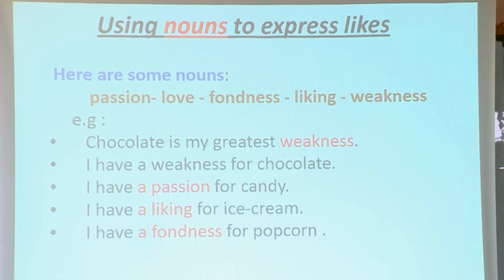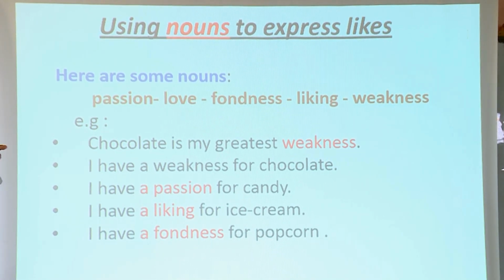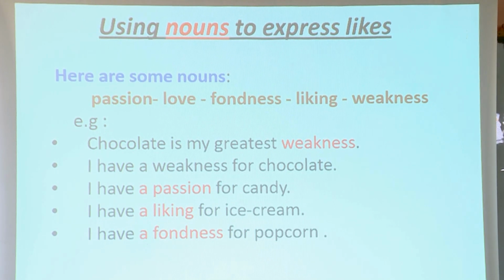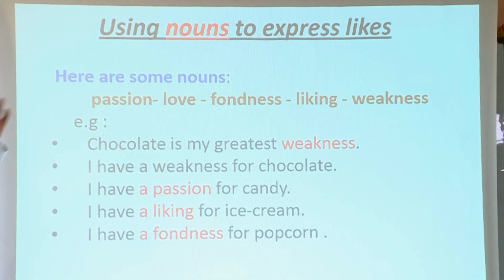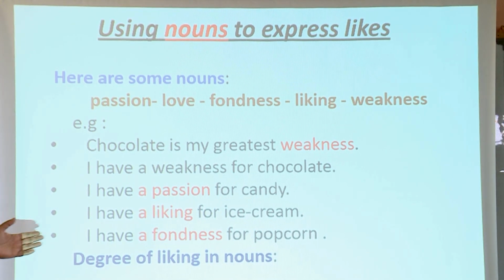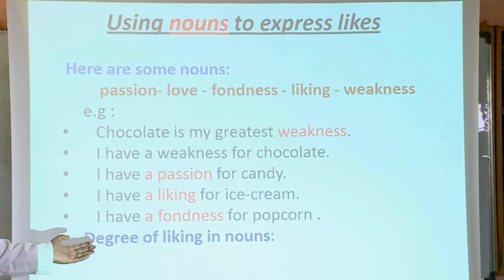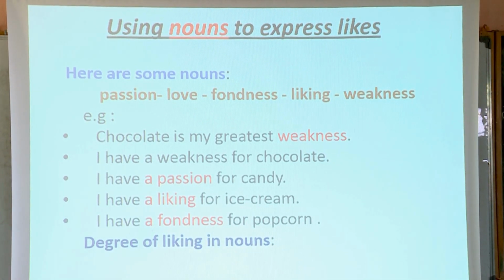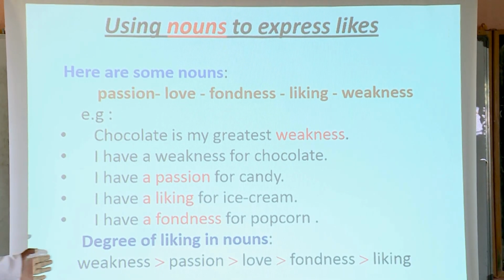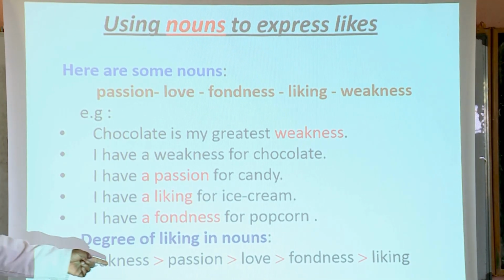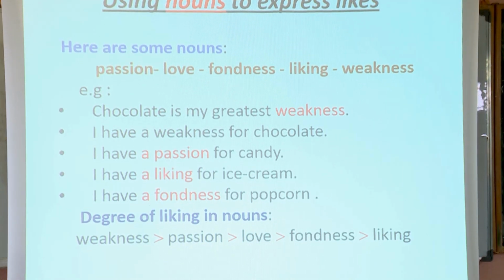Now, again, what are you going to think about? For the verbs, the degree, for the adjective, the degree, and also for nouns, degree of liking in nouns. Look at this list here. Now you are familiar with this symbol here.